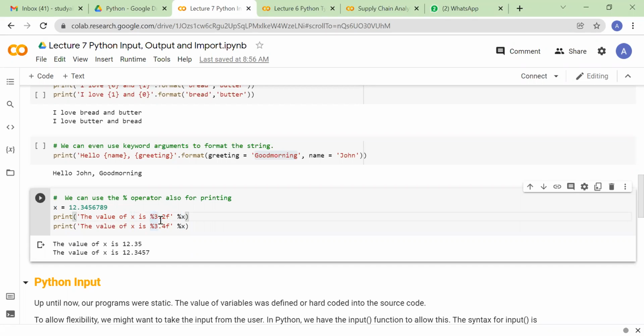But here you'll see that 2 after the decimal. This means you just take 2 precision digits after the decimal. So instead of the entire float value getting printed, we are printing only 3.12. That means the rest of the values got truncated as per the instruction we have given here. You are saying only print 2 digits after the decimal. Same goes for this particular line also. Here we are saying please keep 4 digits after the decimal.